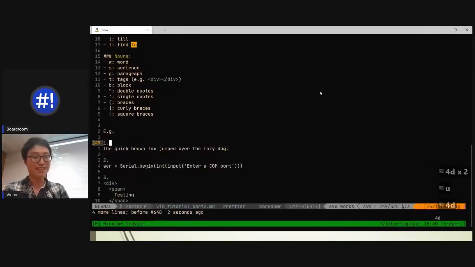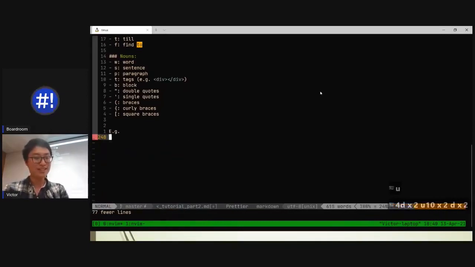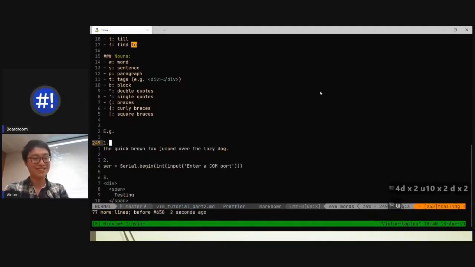I prefix it with 4 dd. If I want to prefix it with 100 dd, it deletes 100 lines. It's so good, right? It's a modifier.